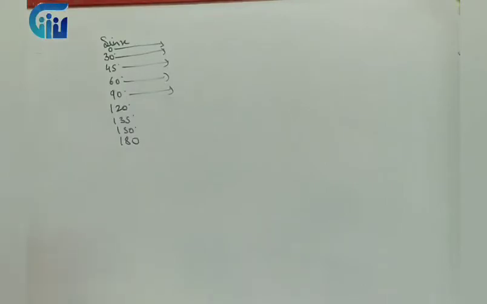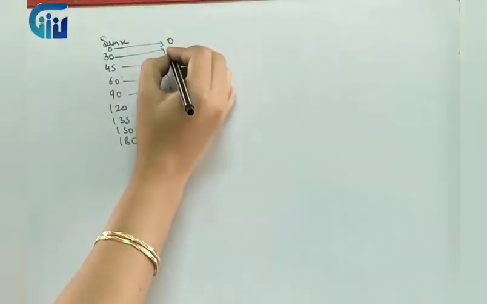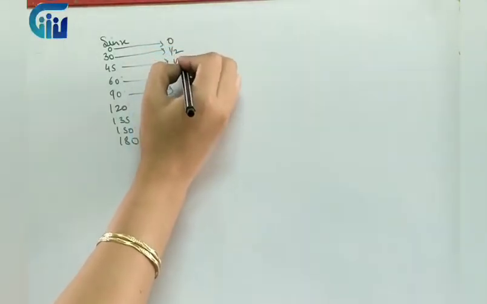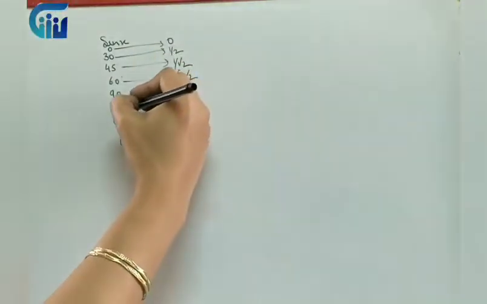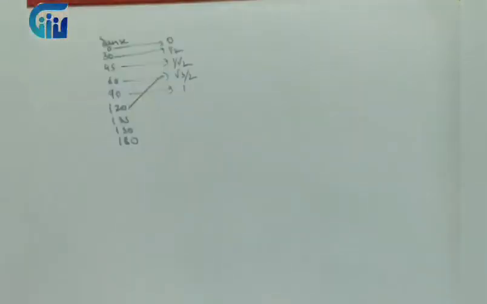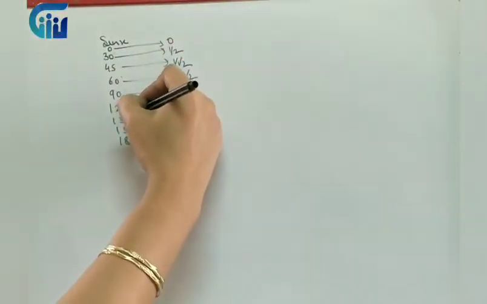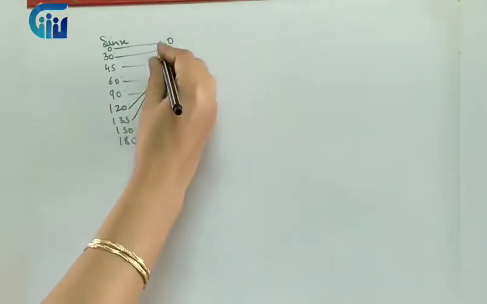Start from the trigonometric function. So I have sin x over here. I have written all the angles with sin x, the values of angles which we know. If x is 0, sin 0 is 0. If x is 30 degrees, we know it is 1/2. It is 1 by root 2. It is root 3 by 2. It is 1. Then what about 120? 120 again becomes root 3 by 2, because 120 is 180 minus 60. In the second quadrant sine is positive. Similarly, 135 will become 1 by root 2, 150 will become 1 by 2, and 180 will become 0.